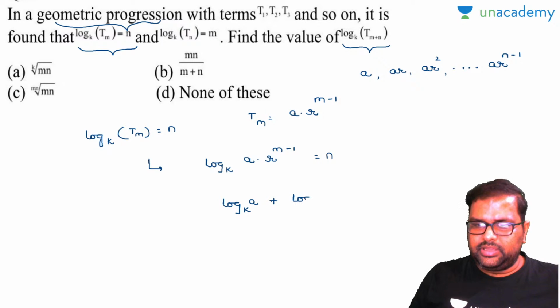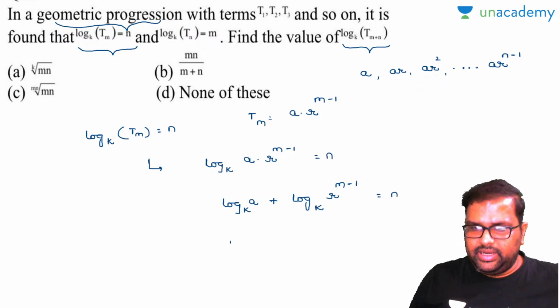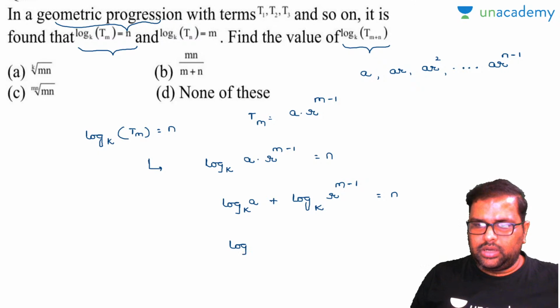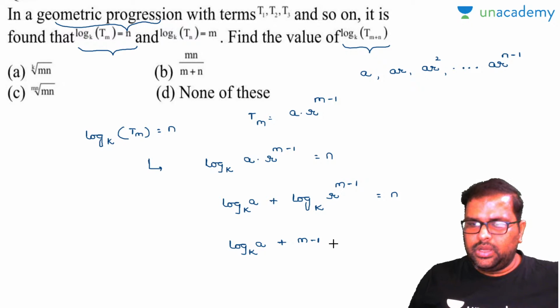Will you accept with me? Log base k a plus log base k r to the power of m minus 1 is equal to n, and I can write finally the equation as log base k a plus m minus 1 into log base k r is equal to n.